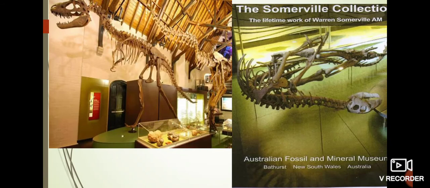Now one amazing fact, children. What you can see in the picture is the Australian Fossil and Mineral Museum, which is located in New South Wales, Australia. It displays a scientifically significant fossil collection from Australia, including the fossil collections of dinosaurs.